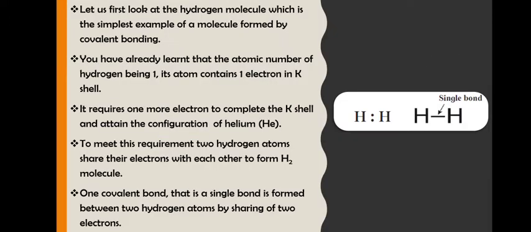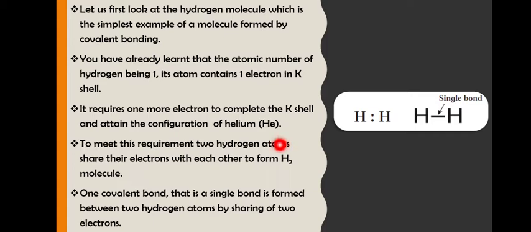Now, let us first look at the hydrogen molecule, which is the simplest. We already know that the atomic number of hydrogen is 1. So its atom contains one electron, correct? And it requires one more electron to complete the K shell. To attain the electronic configuration of the nearest noble gas, that is helium, it requires one more electron.